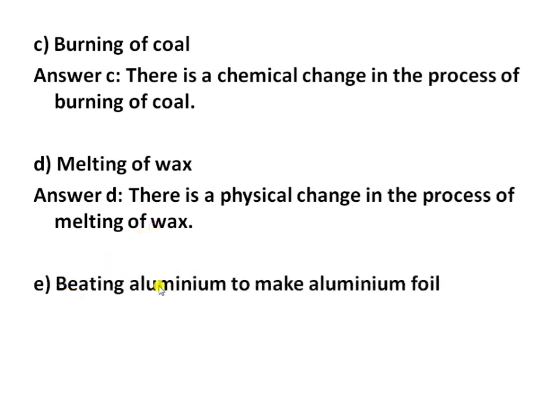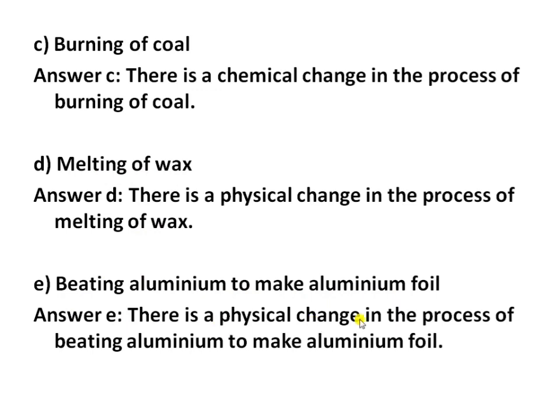Next is beating aluminium to make aluminium foil. The answer is physical change, because when aluminium is hammered, there is a change only in its shape and size. No new element or substance is formed. So this shows it is a physical change.